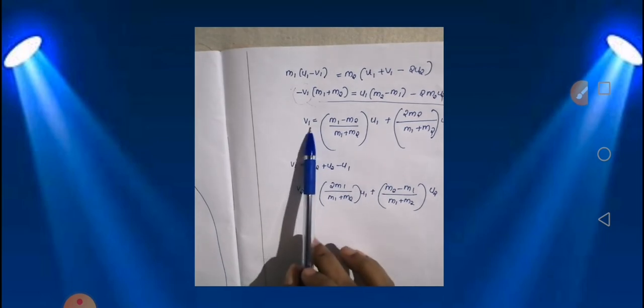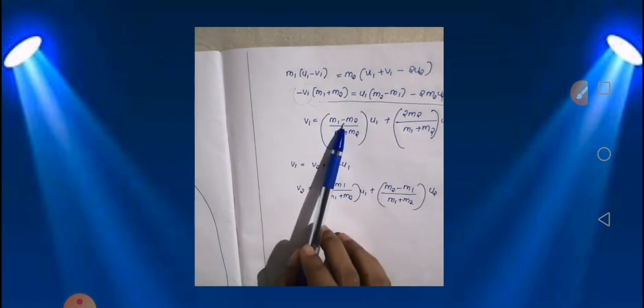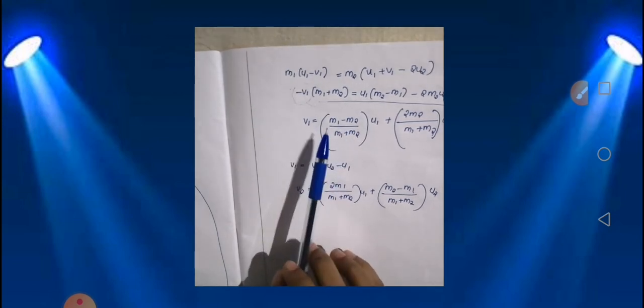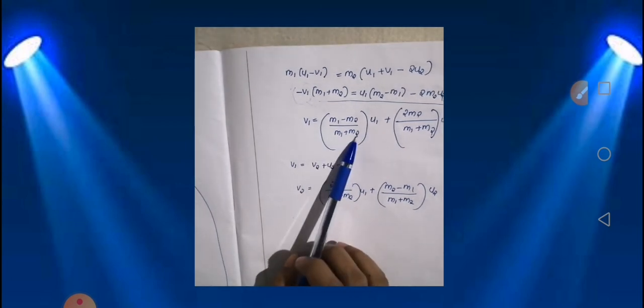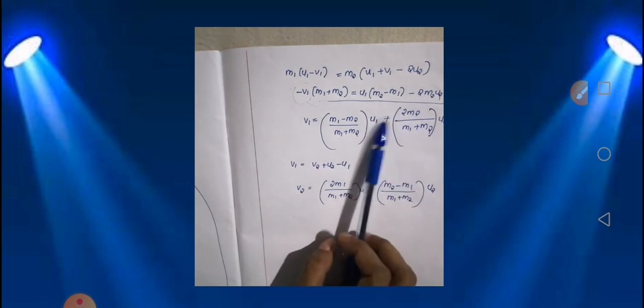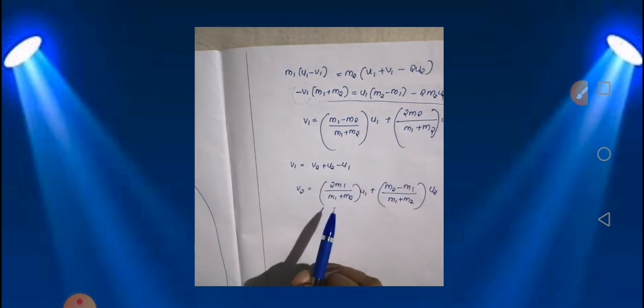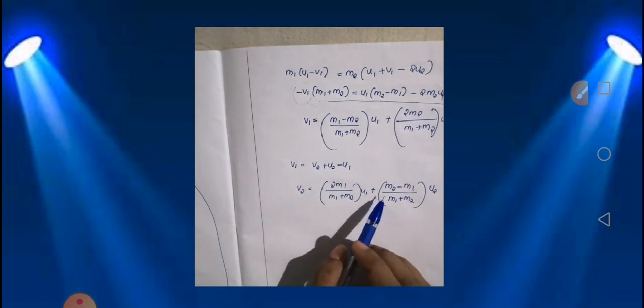If m1 is equal to m2, you apply it in this equation, so v1 will turn to m1 minus m2 divided by m1 plus m2 into u1. This term will get cancelled, isn't it? Similarly, in case of v2, this term will remain and this term will get cancelled. Clear? Got it?